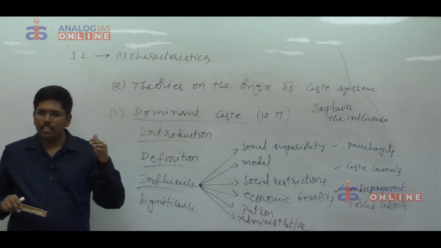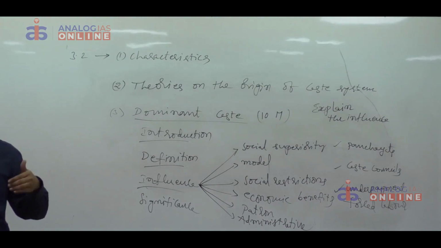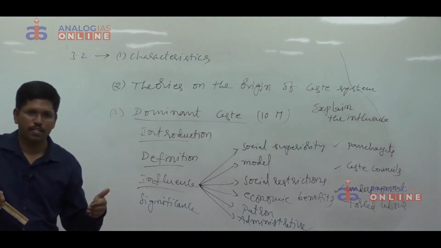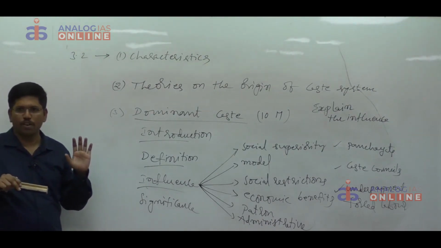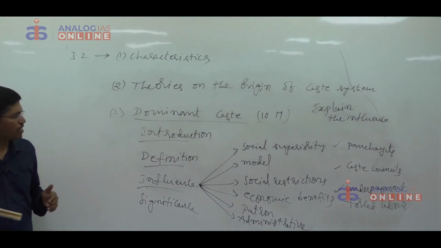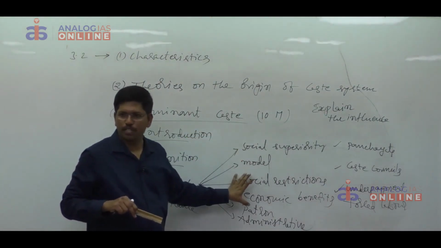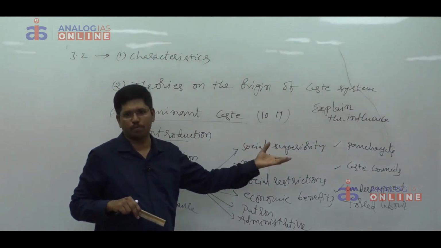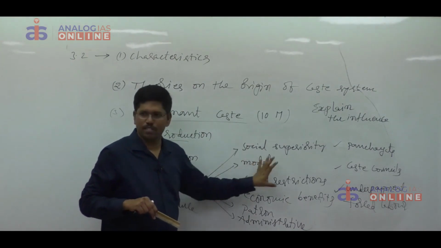Then you have to write, the influence of dominant caste is explained by M.N. Srinivas in his work, The Dominant Caste in Rampura, the Social System of a Mysore Village. The influence of dominant caste as explained by M.N. Srinivas is as follows. Then write these points. Emphasis should be on these points. Then give more examples, more explanation. Understood? If it is asked for 10 marks, write about these statements.